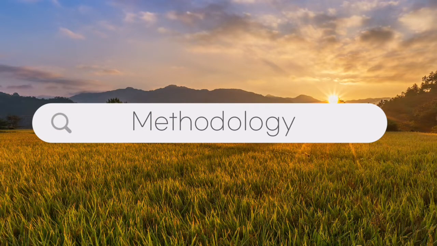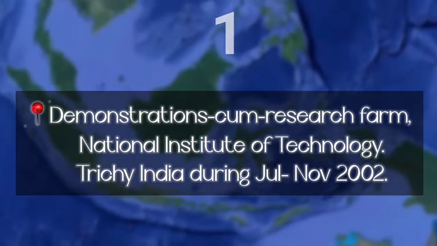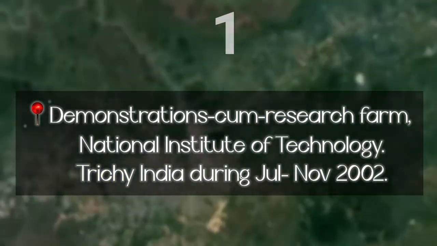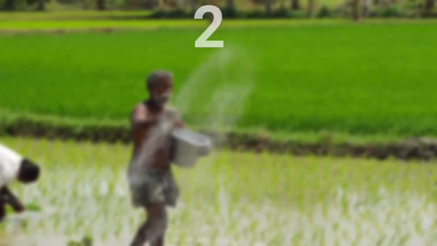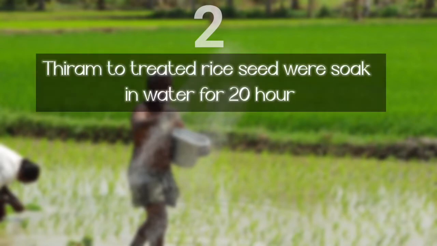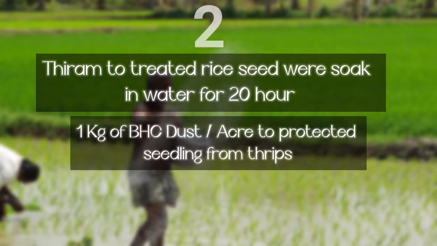What is the methodology of these experiments? The experiments were conducted at the farm of the National Institute of Technology, Trichy, India. The treatments applied in these experiments were: Thiram to treat rice seeds, which were soaked in water for 24 hours, and 1 kilogram of benzene hexachloride per acre to protect seedlings from thrips.